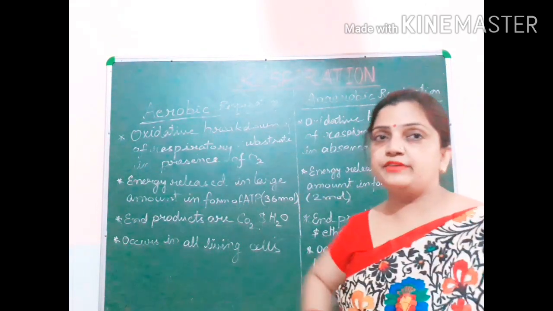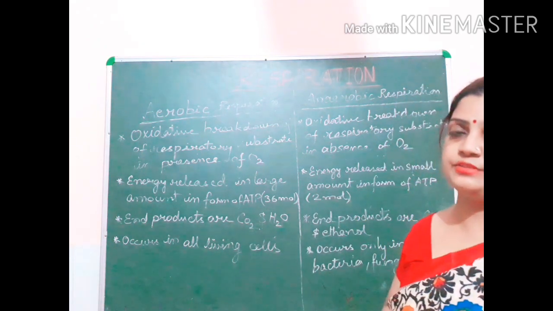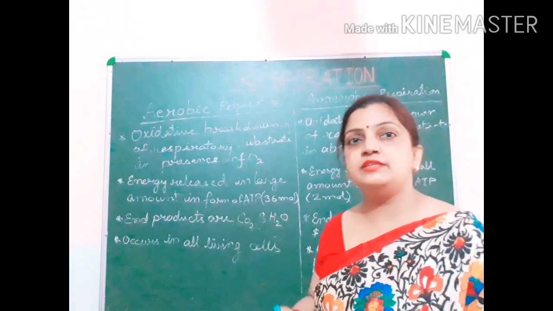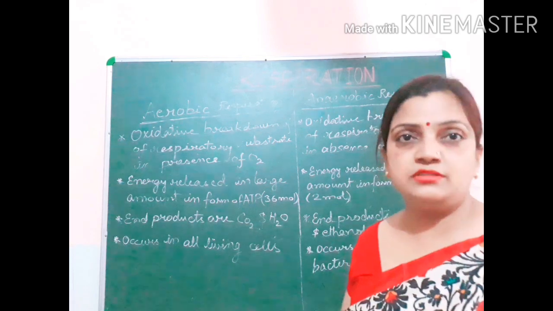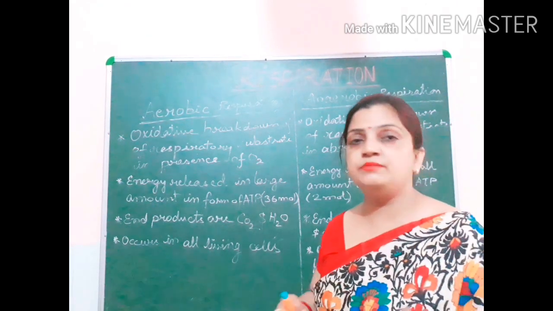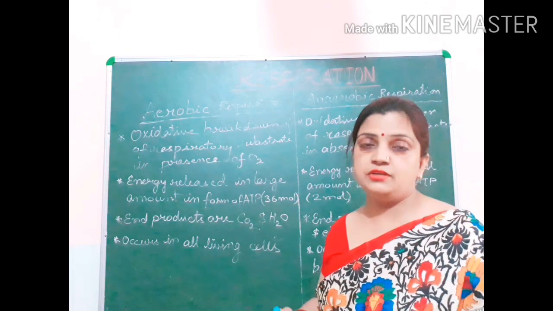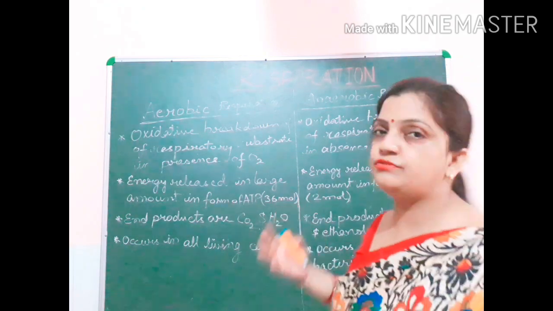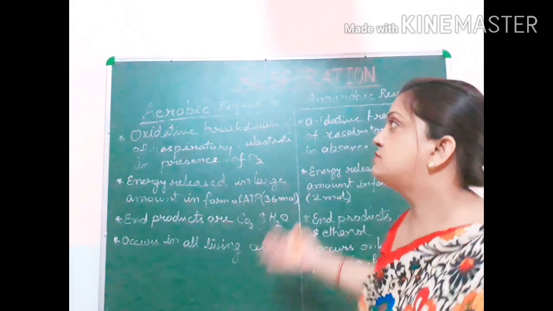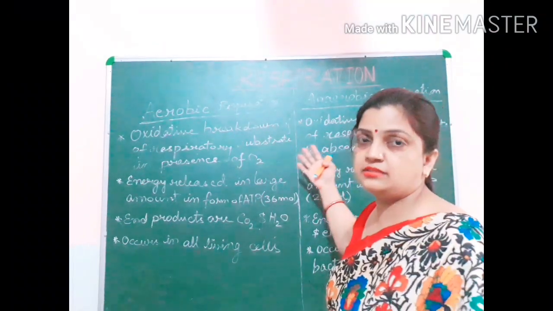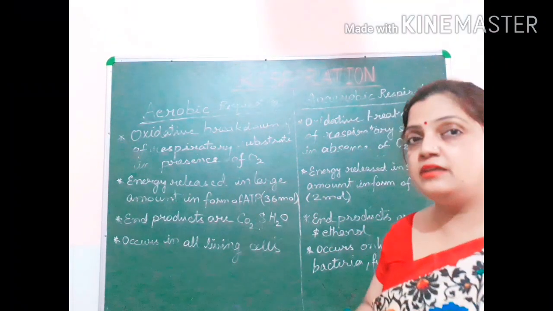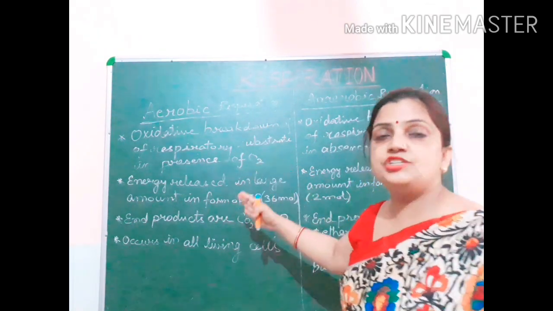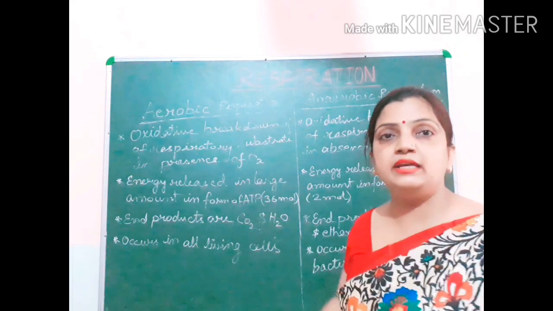In case of aerobic respiration and also in case of anaerobic respiration, in both the cases energy will be released. You know that respiration is a process where glucose is broken down in presence or in absence of oxygen to produce energy. So energy is the main product produced in respiration, in form of ATP. In both the cases, ATP will be produced. But in case of aerobic respiration, the energy released will be in large amount.